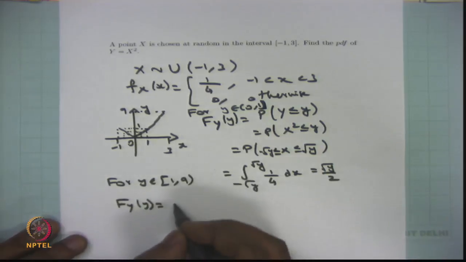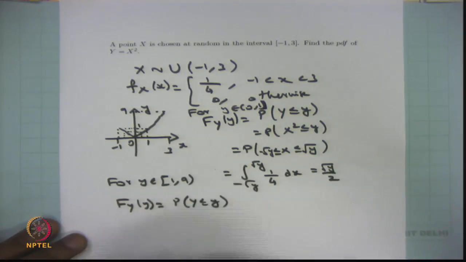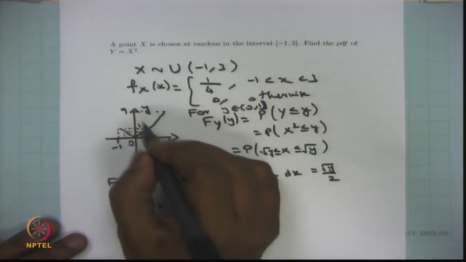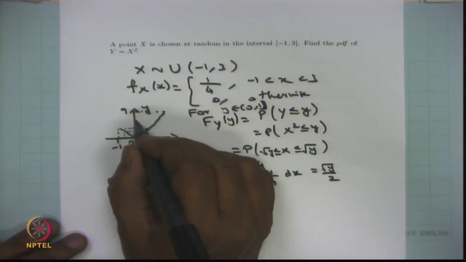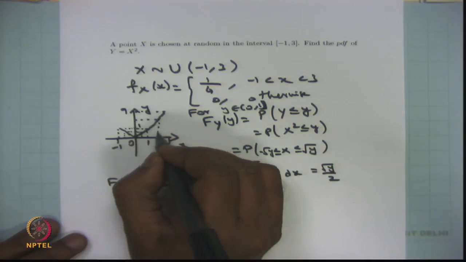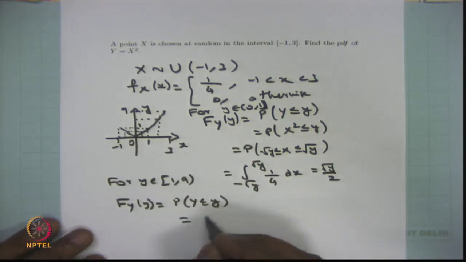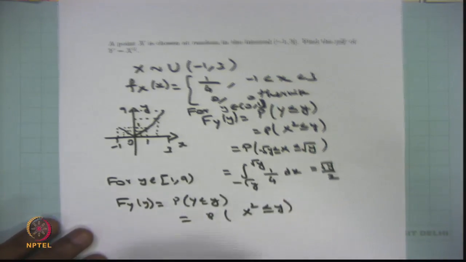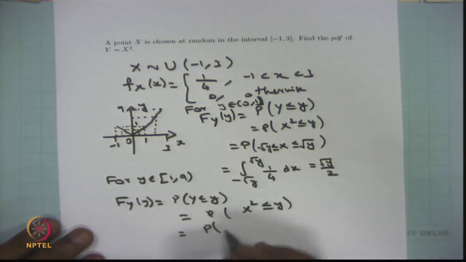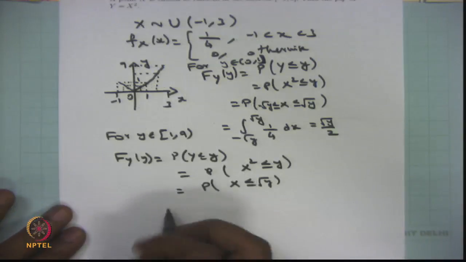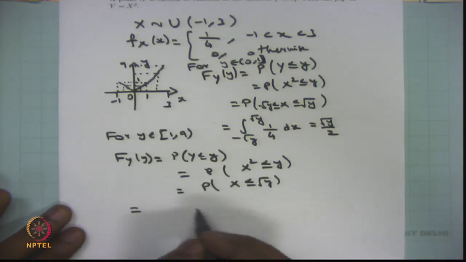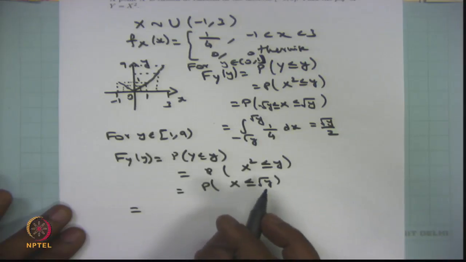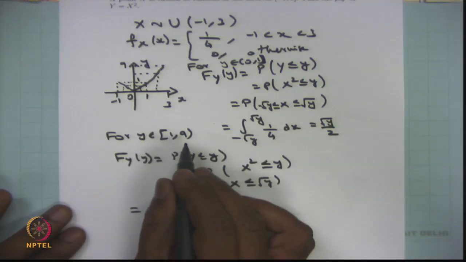So, the CDF of y is the same as the probability of y less than or equal to y. For every y lying between 1 to 9, you have only one inverse, not 2 inverses. The probability of x square less than or equal to y is the same as the probability of x less than or equal to square root of y, when y lies between 1 to 9.